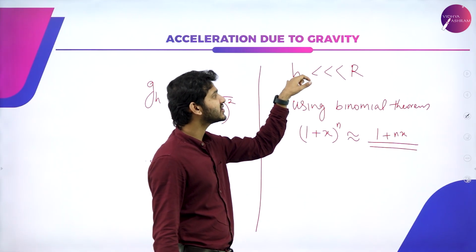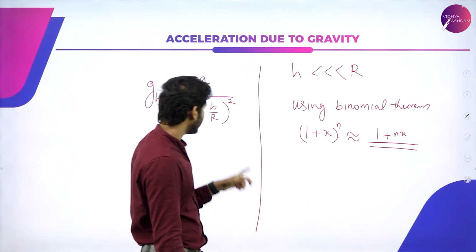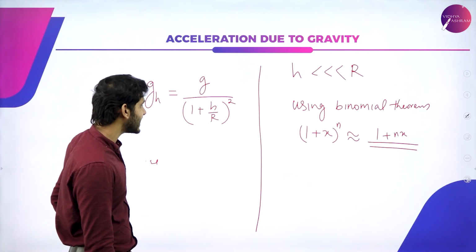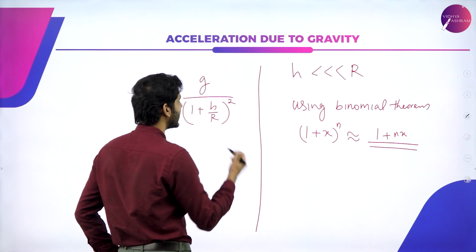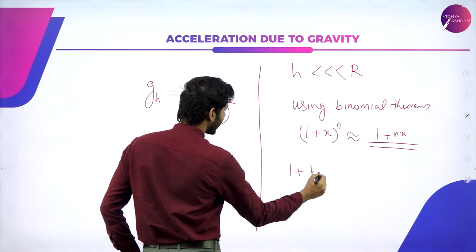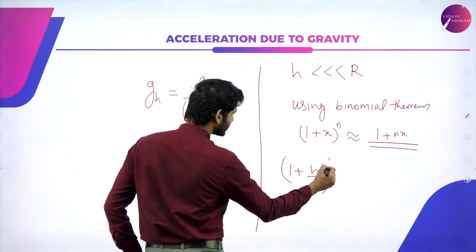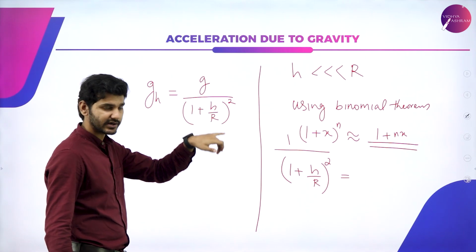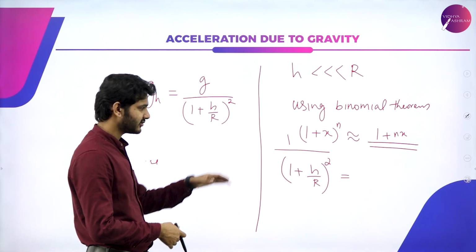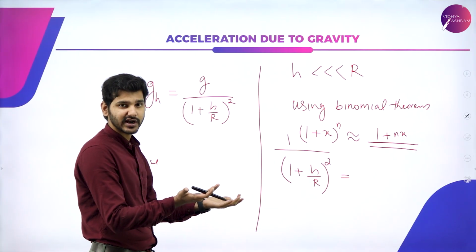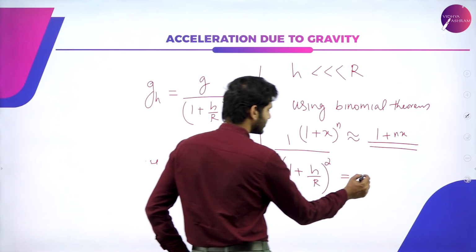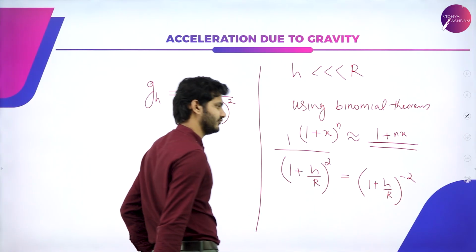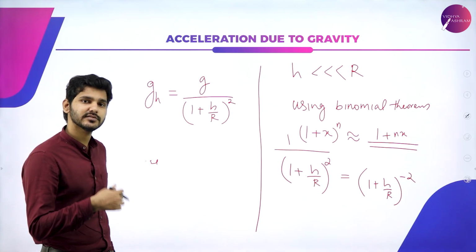So when h is very much less than r, we can apply this binomial theorem result. Here we have 1 by (1 + h by r) whole square. In order to avoid the fraction, we can write it as the inverse, so (1 + h by r) whole raised to minus 2. 1 by x square can be written as x raised to minus 2.